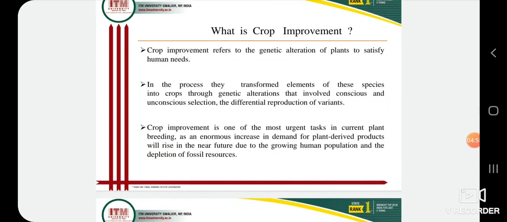In this process, they transform elements of these species in the crop through genetic alteration that involves conscious and unconscious selection and differential reproduction of variants.